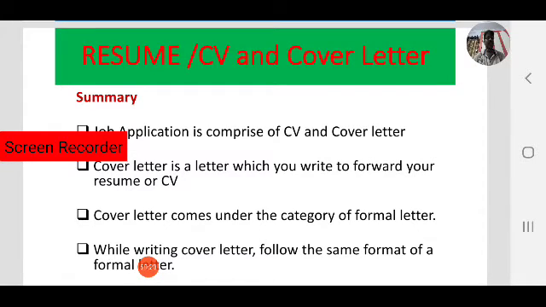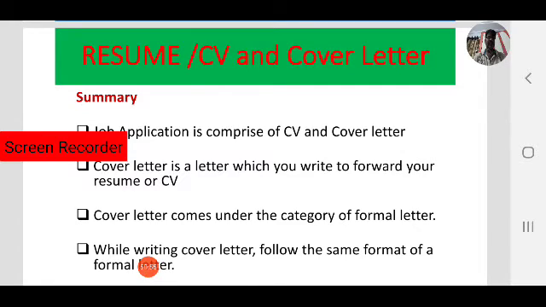You know how to write formal letters. We have seen different types of formal letters in the previous session. So while writing a cover letter also you have to follow the same format, the block format. And what are the important points in a cover letter? Sender's address, date, inside address, salutation, next one subject, next one body of the letter. So coming to the cover letter, the body of the letter is most important.